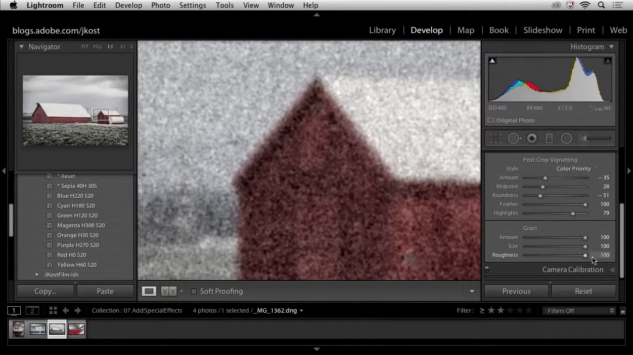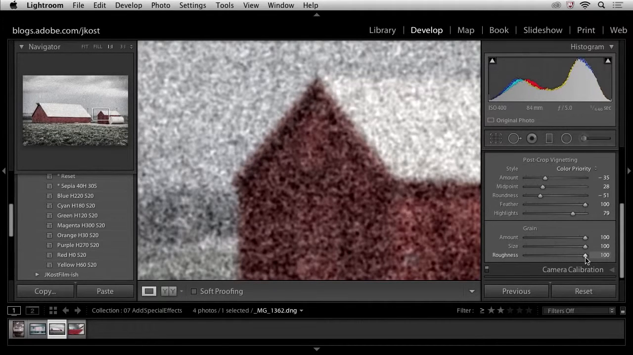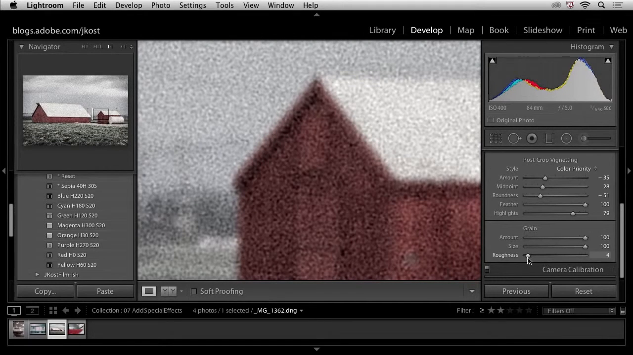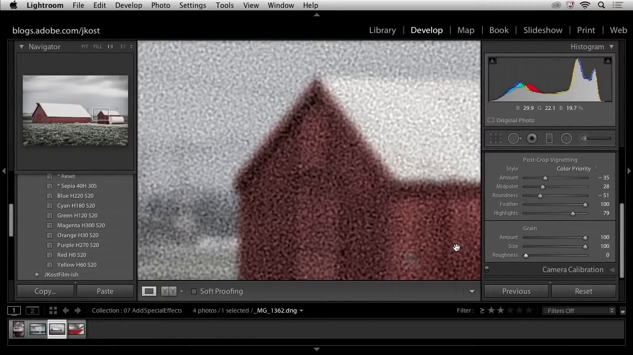And we can change the roughness. So we can either make the grain look really rough and strong and bold, or we can move it over to the left where it's a little bit more subtle. It actually looks a lot more like a process that we traditionally would get in the darkroom called reticulation.